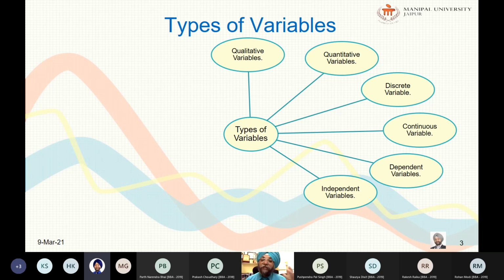So how much it is carcinogenic, that is the most important thing. Sometimes smoking may not cause cancer in some people, but in other people it does. So to what extent smoking is causing carcinoma, that is the real factor. So the independent variable is presumed to cause or influence the dependent variable.